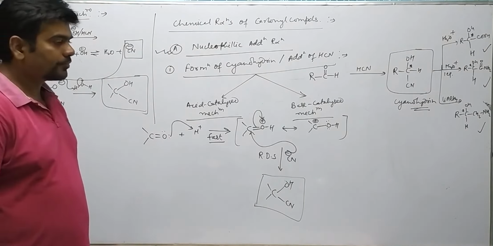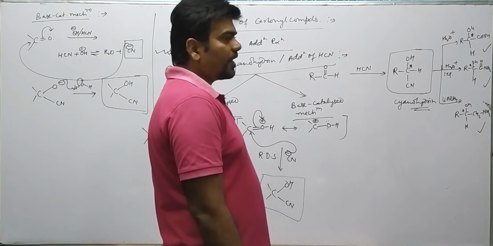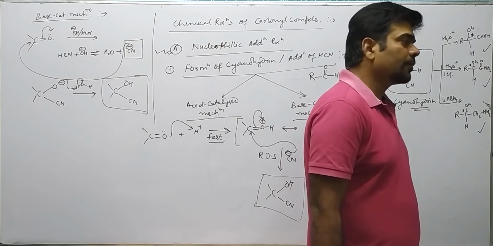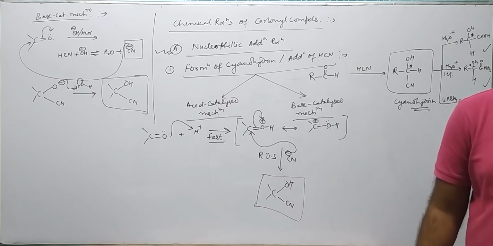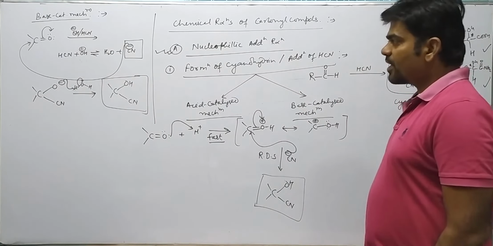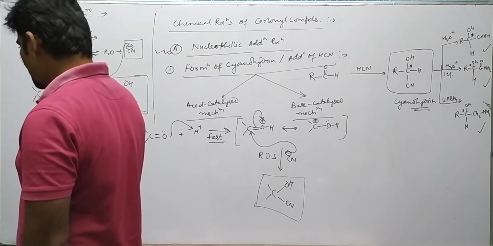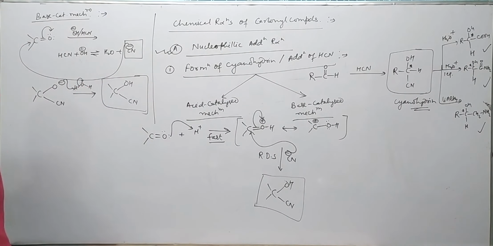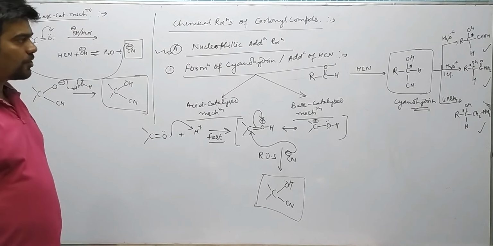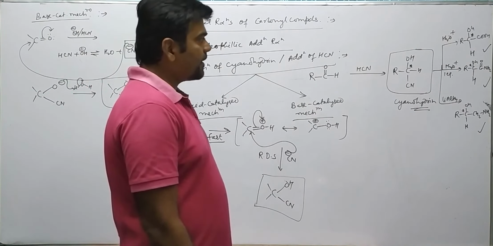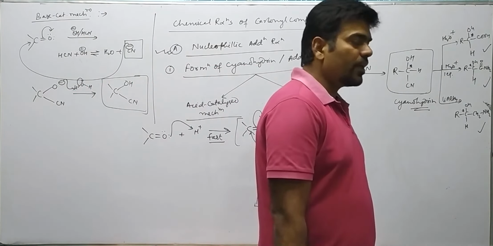Second point: HCN is a liquid at room temperature, which is hazardous as well as volatile.